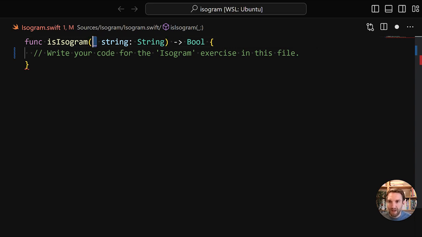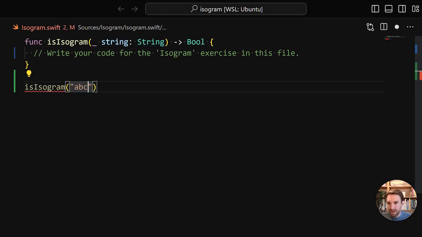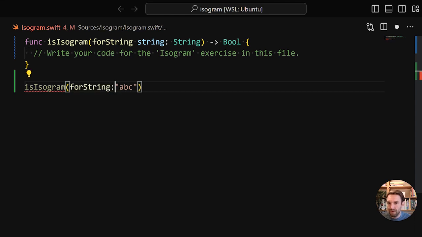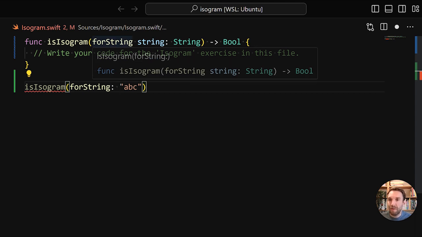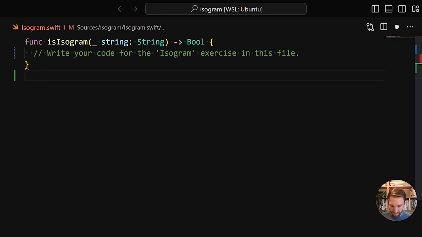So right now we have an underscore, which means that the caller can just do isogram and then pass in ABC. But if we change this to a name, so isogram for string, then we would have to do this. So we have to supply a name value for the parameter. And this is something that is being used in Objective-C all over the place. Swift supports it too. But if you don't want that, you can use an underscore, and then it's just like a regular function call. And that's something to be aware of.